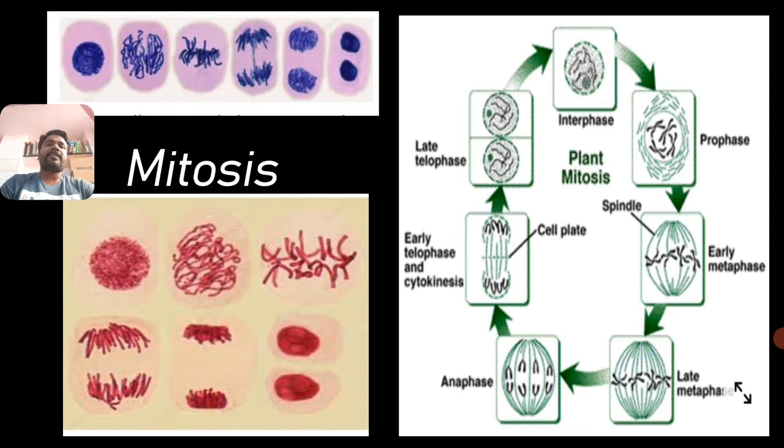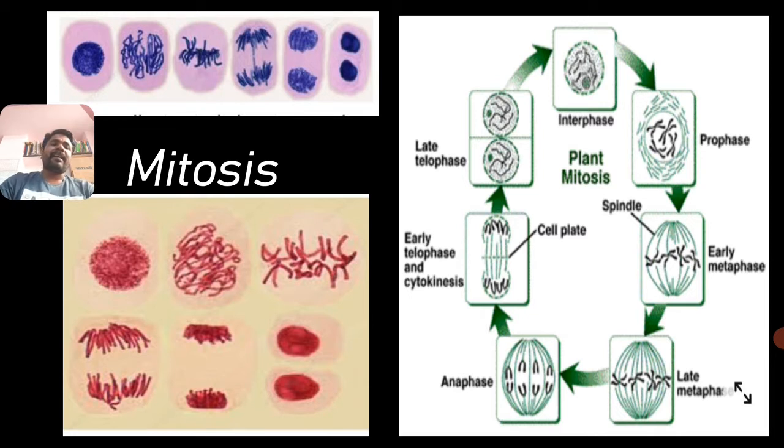See, there are three pictures shown in this slide. The two pictures on the left side are pictures from the microscope. Whenever you observe the preparation of mitosis, during that time you can see this kind of picture under the microscope. See, it is initially interphase, then prophase, metaphase, anaphase, telophase, and lastly cytokinesis.